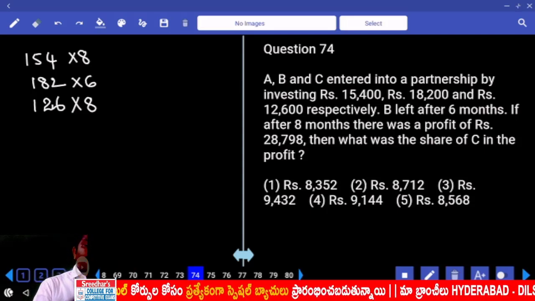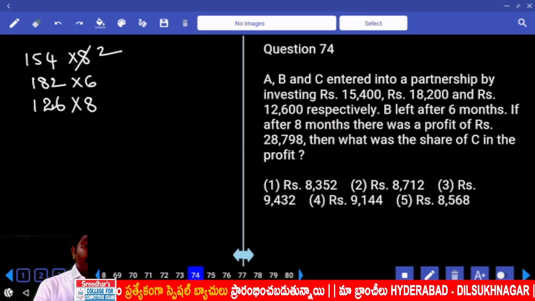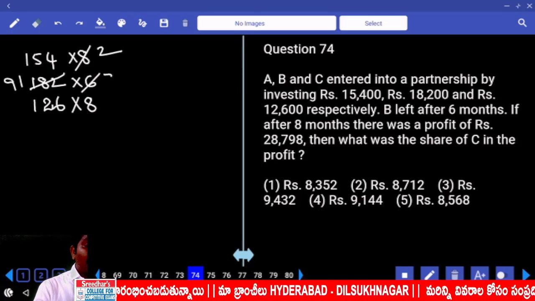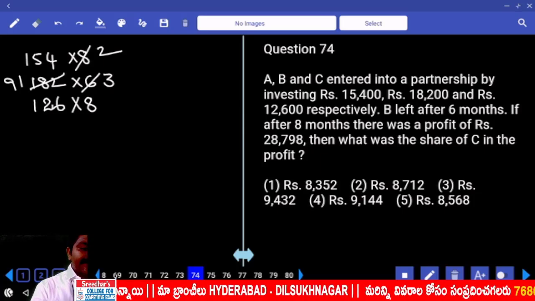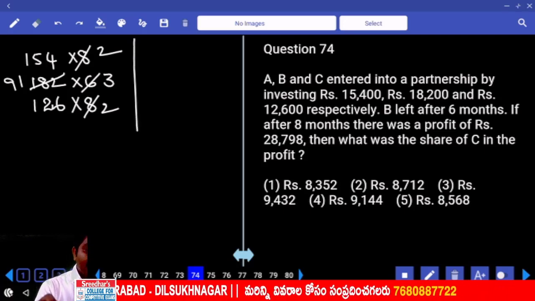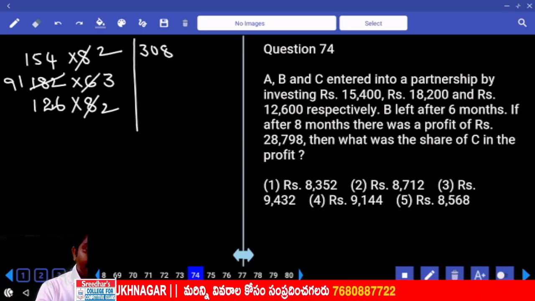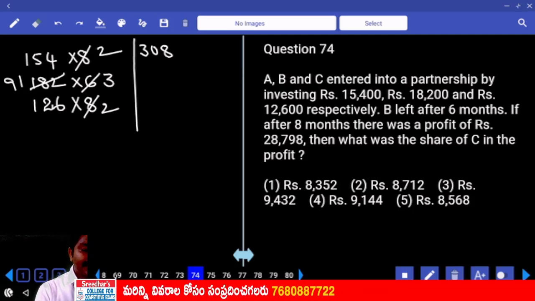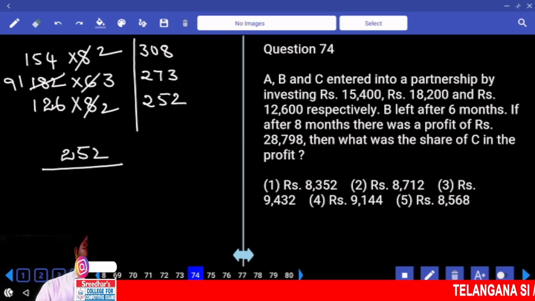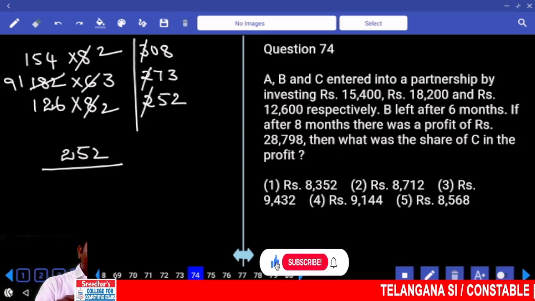Cancellation with 4. Take 2 from here and 2 from here, 2 and 2, 4 cancellation. This is 2 times. Is that okay? Next. 308. 91 3 times, 273. 126 2 times, 252. C's share is 252 out of 300, 200, 200.